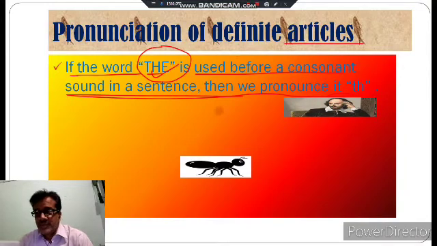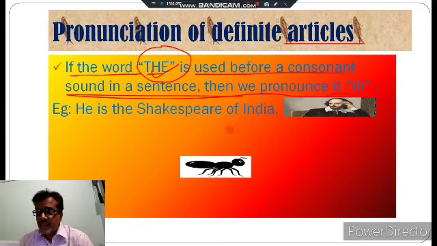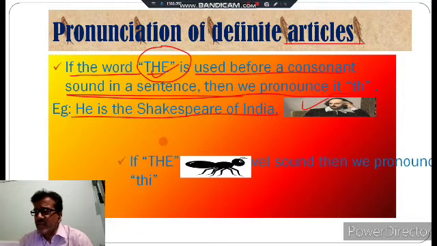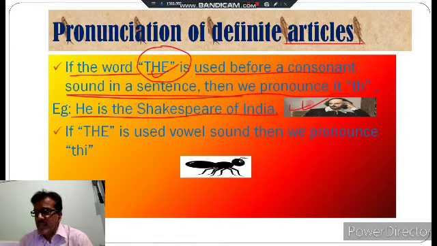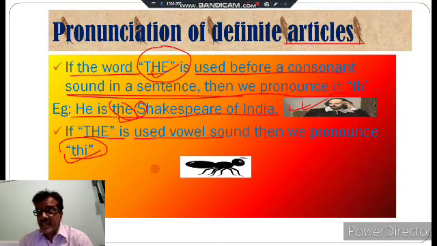I am also giving you an example. As an example, you are looking at: he is the Shakespeare of India. Shakespeare is written with the first letter a consonant, and before that "the" is used. So that time we have to pronounce it "thuh", not "thee". And if "the" is used before a vowel sound, then we pronounce it "thee".